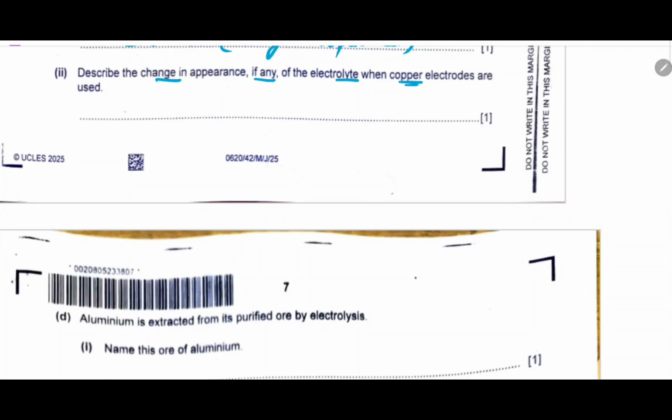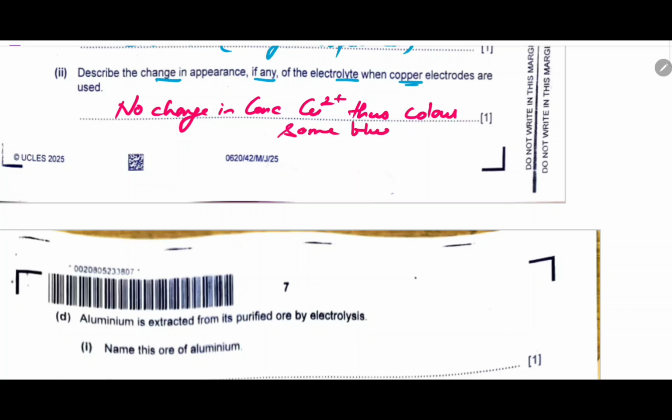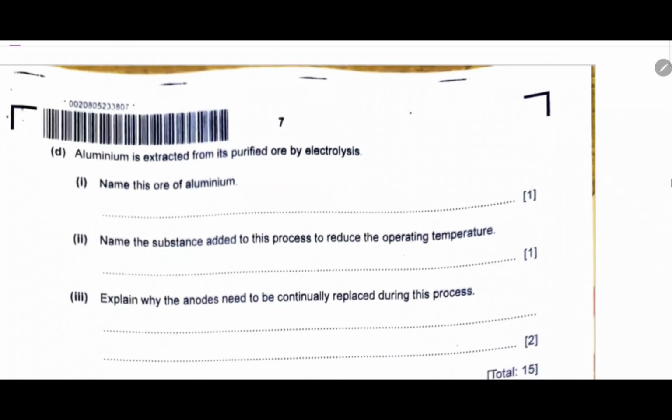Hence concentration remains same. No change in concentration of Cu2+ ions. Thus no change in color. It will be blue in color, or a very slight change we can say, but we will write no change.